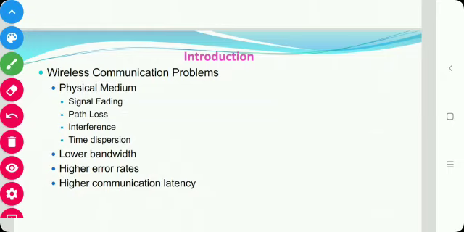And this wireless transmission is characterized by problems such as signal fading, path loss, interference, time dispersion, signal distortions. So this leads to higher error rates and signal distortions. A consequence is that wireless links have a lower bandwidth and a higher communication latency.